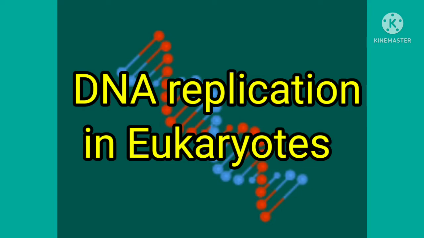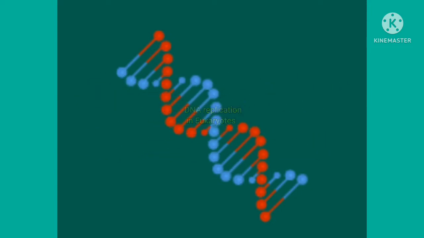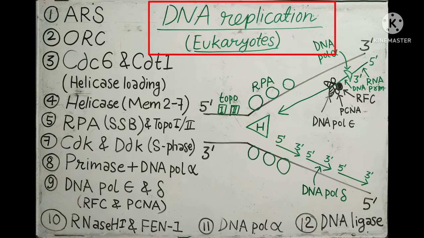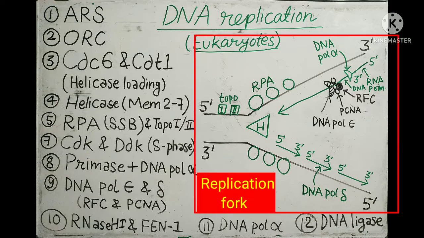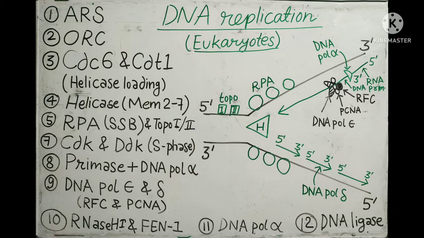In this video, I am going to discuss DNA replication in eukaryotes. As you all know, DNA replication is the duplication of DNA, which is required for making a copy of DNA because the cell is dividing, so the DNA must be distributed to the daughter cells. DNA replication takes place in the S phase of the cell cycle.